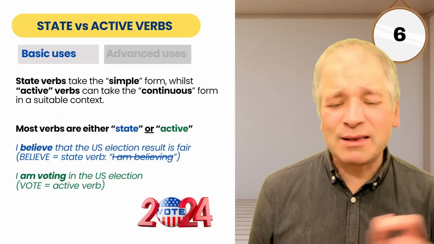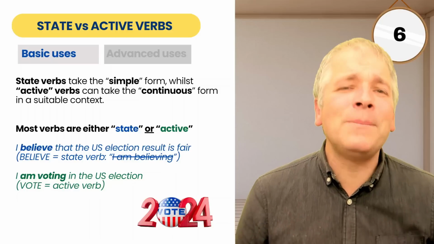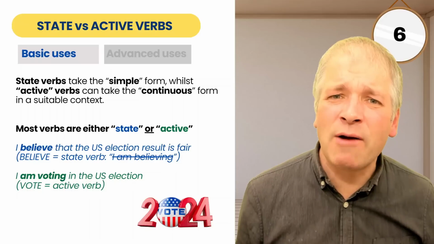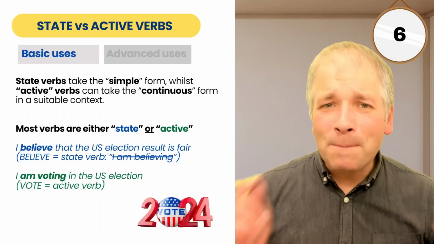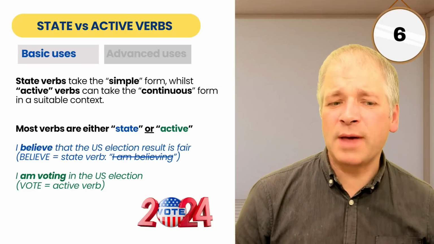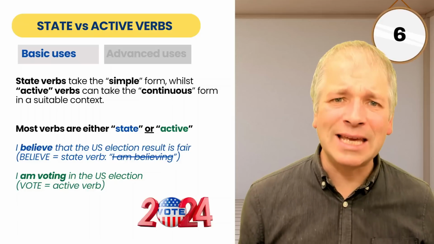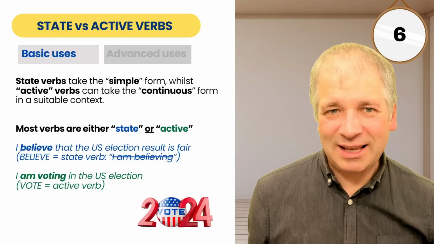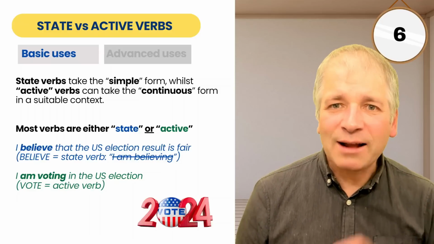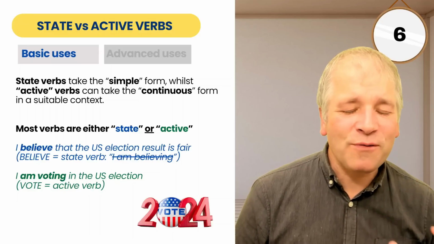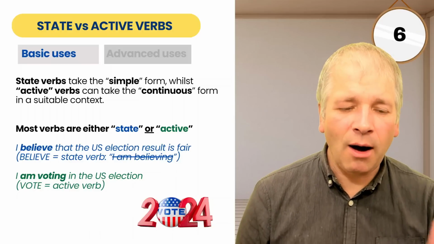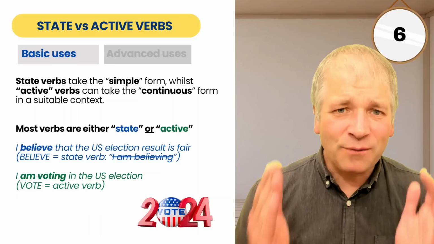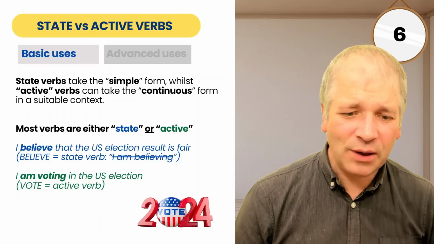Here, believe is a state verb. We wouldn't say I am believing. It may be possible in a very informal scenario, but in general, people will say I believe, not I am believing. I am voting in the US election, though. Vote is an active verb, so vote reflects the activity here. I am voting. I use the continuous form to reflect the fact it's an activity that I'm doing.